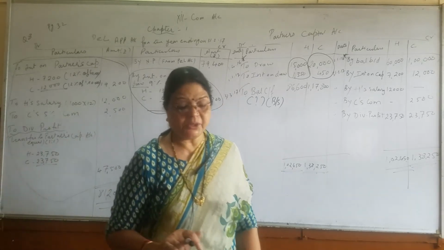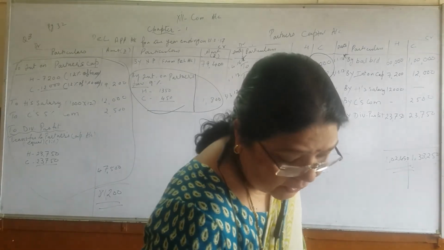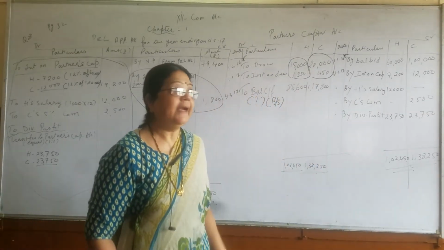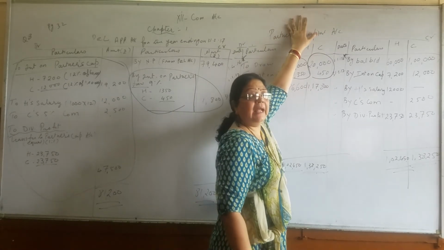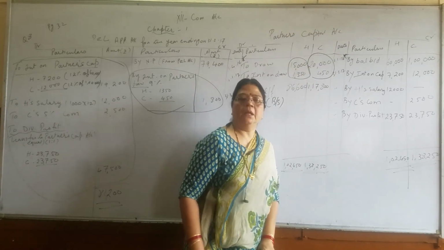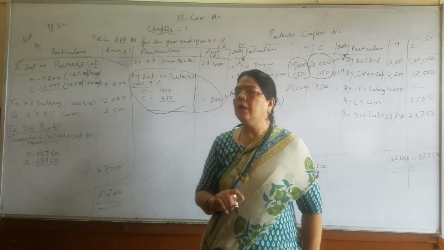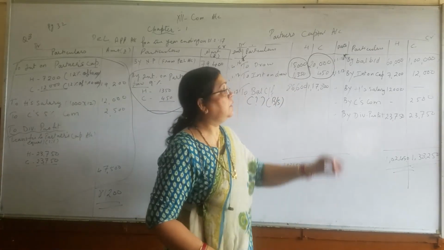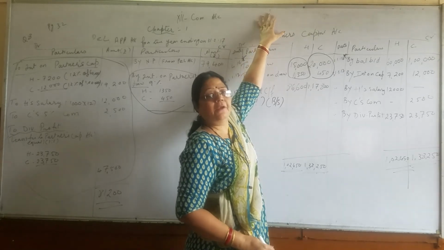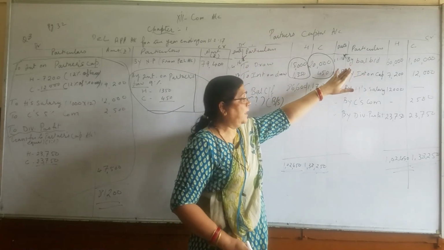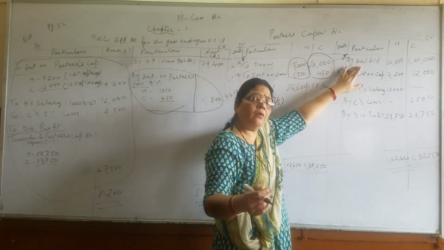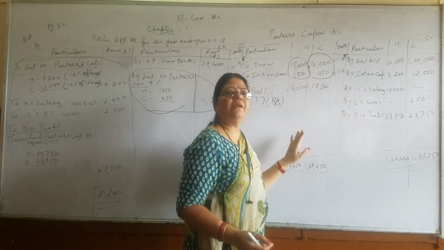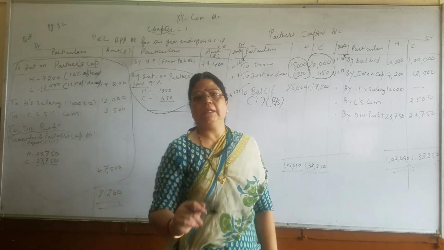Now in the next question, different accounts are to be prepared, that is fixed capital and then current capital. So that is for your homework. Profit and loss appropriation account you will draw and then you will draw fixed capital. In fixed capital we will write only two entries, by balance brought down and by balance carried forward, and the remaining entries we will write in partners current capital.